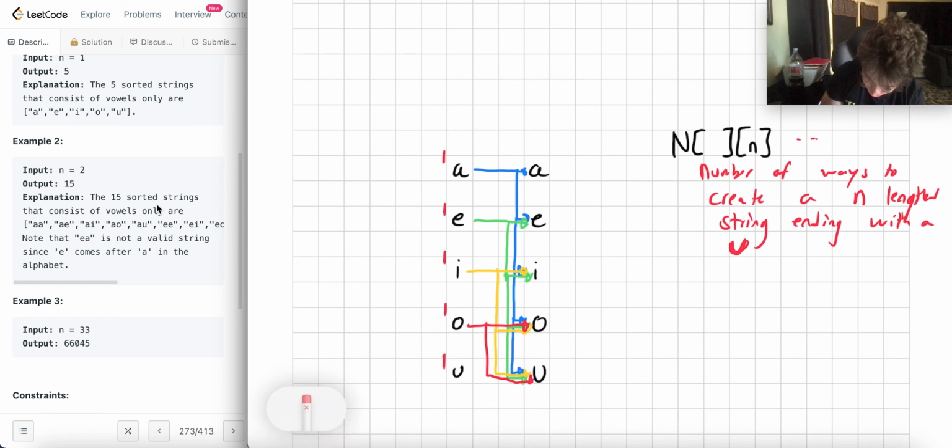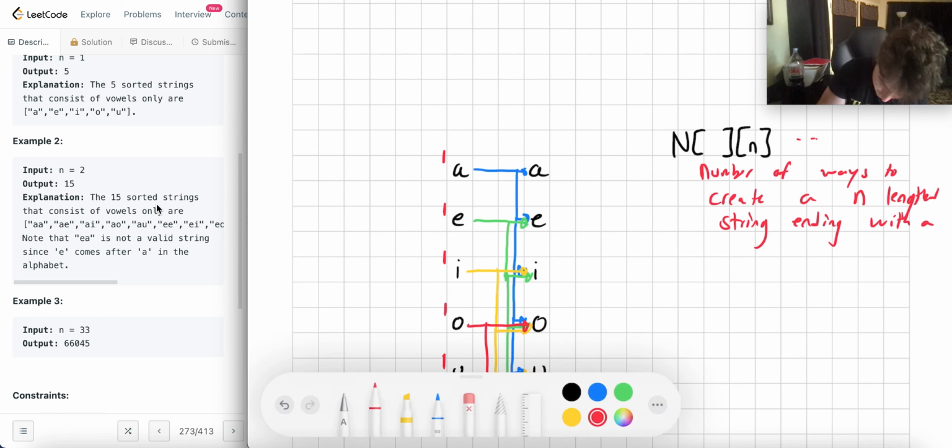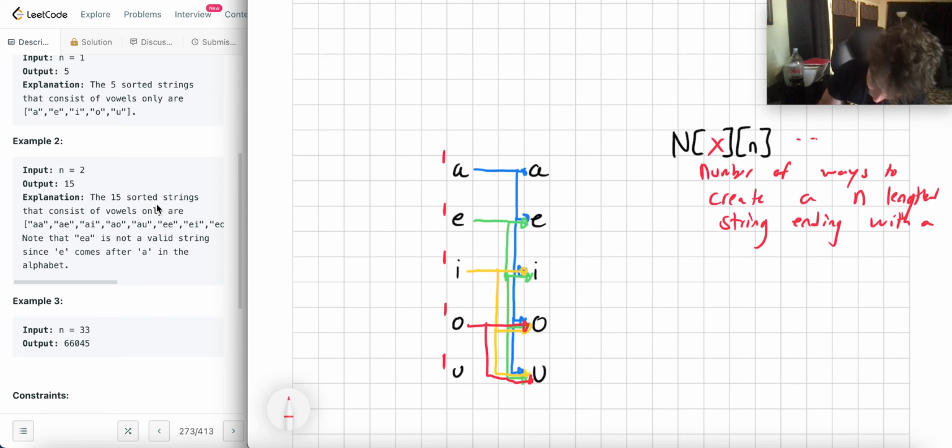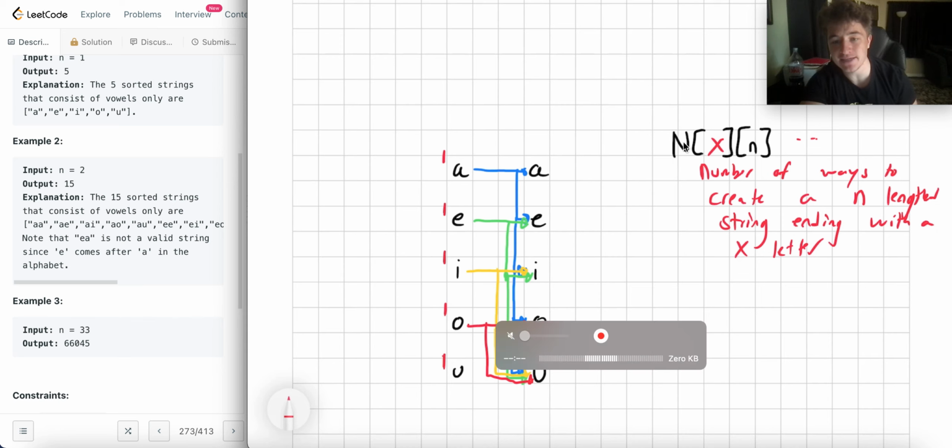So let's call this X, with an X letter. So basically what this means is how many ways can I build a string that ends with the letter X, which could be A, E, I, O, or U, such that it's of length N, okay?